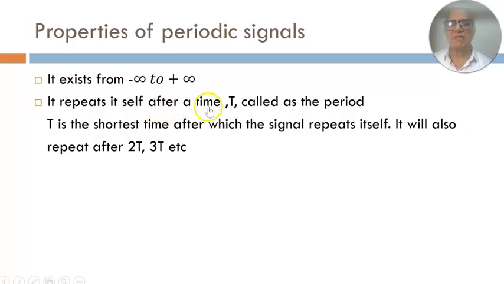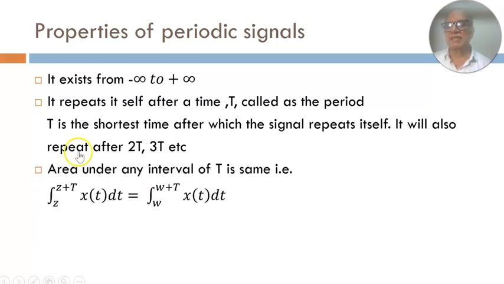It repeats itself after a time T called the period. And T is the shortest time after which the signal repeats itself. It will also repeat after 2T, 3T, etc. Finally, the third property of this signal is that if you integrate this periodic signal over the entire time period, then it does not matter what the absolute lower or upper limits are, as long as the time period over which you integrate it is equal to T or even an integer multiple of T, you are going to get the same result. So it can be stated like this: area under any interval of T is the same.